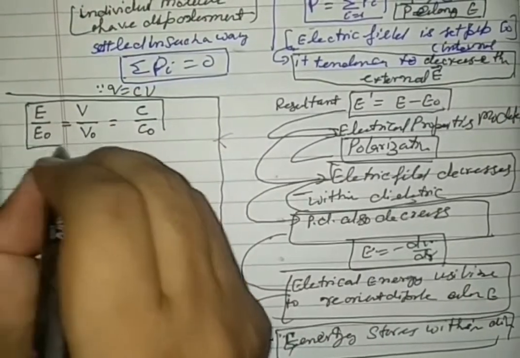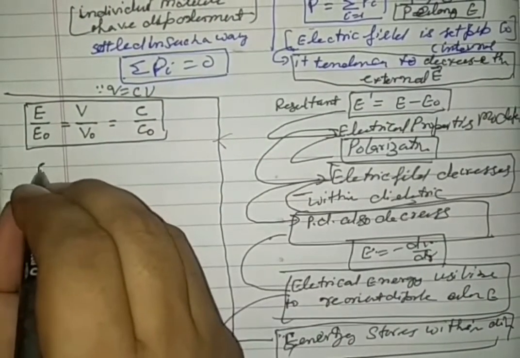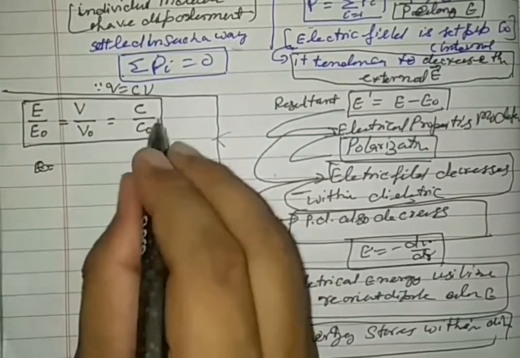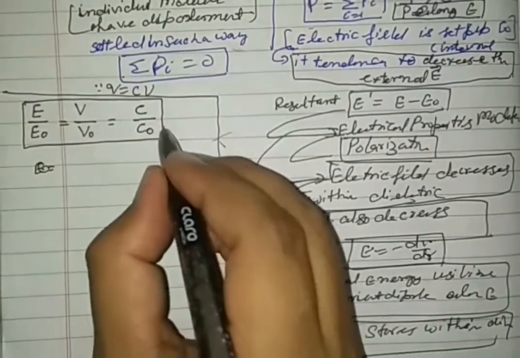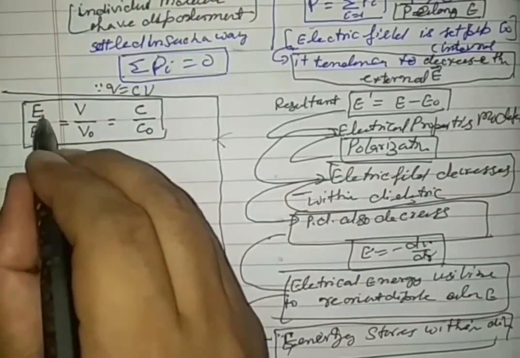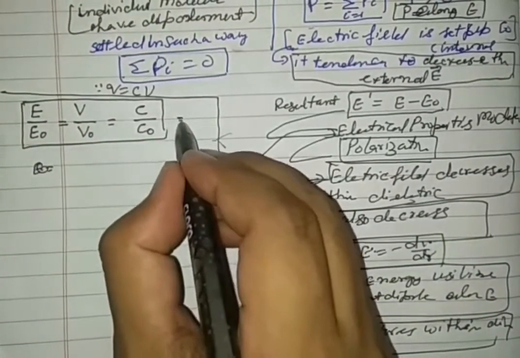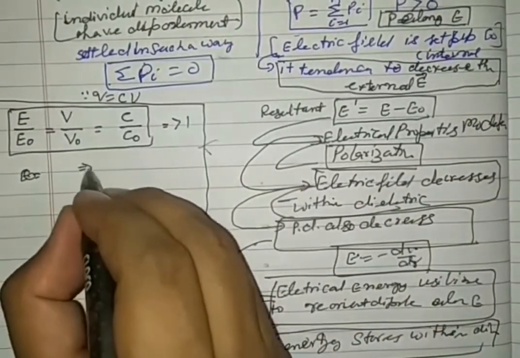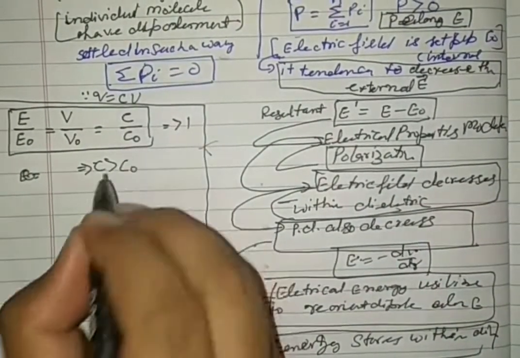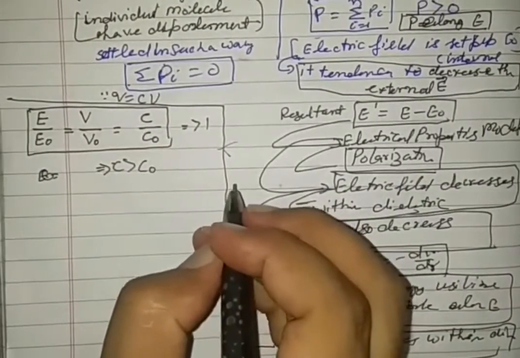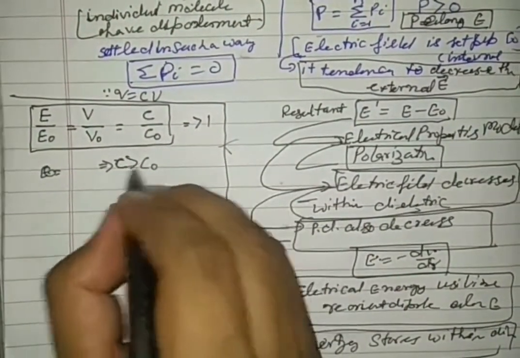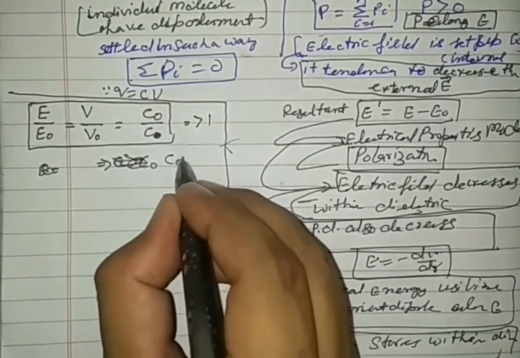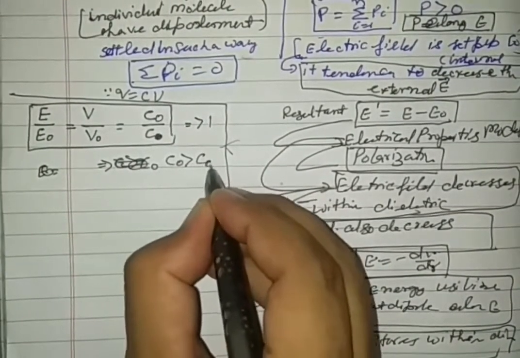Remember this formula. E is the electric field. These are the formula relations. So E by E naught is greater than 1. This implies that C is greater than C naught.